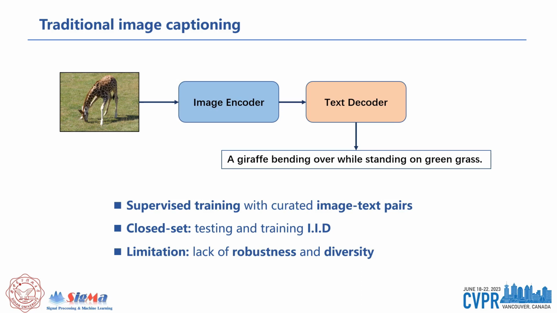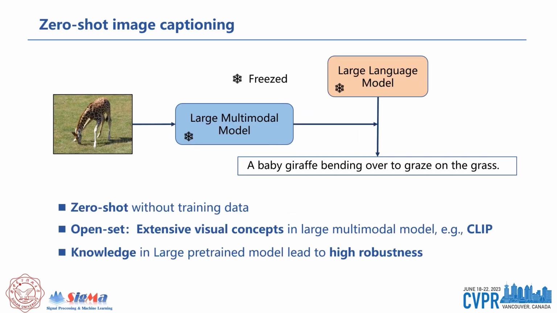Due to the IID assumption, traditional methods can't generate descriptions for novel objects not existing in training data, which brings limitations to robustness and diversity. As large-scale pre-trained models become more popular, zero-shot capability has been considered a new revolution of deep learning, letting machines work on tasks without curated training data.